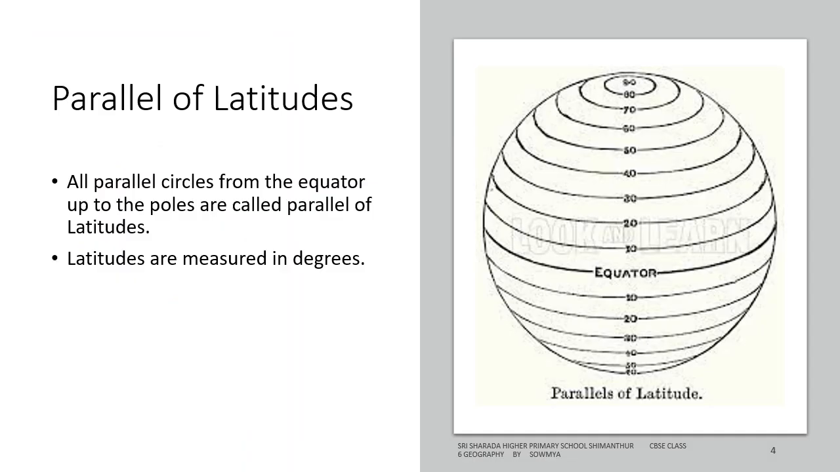Parallel of latitudes. All parallel circles from the equator up to the poles are called parallel of latitudes. Latitudes are measured in degrees.